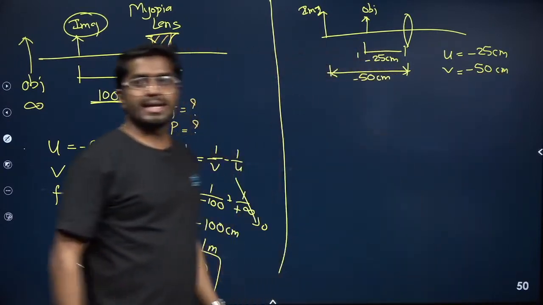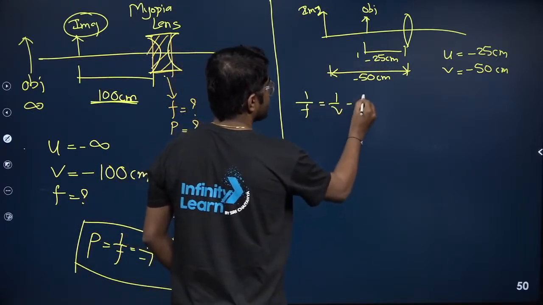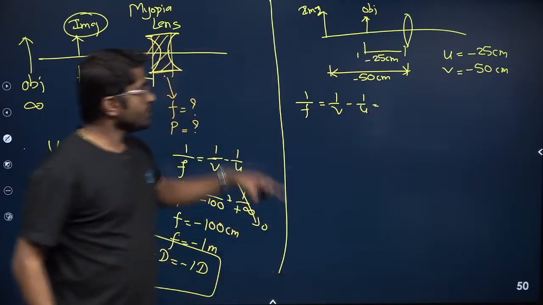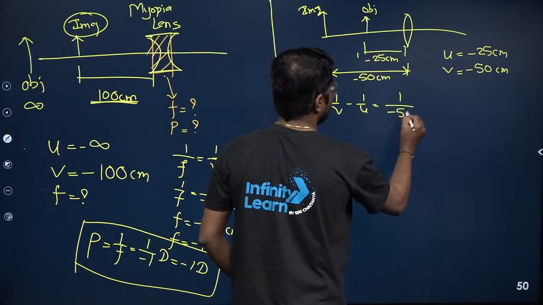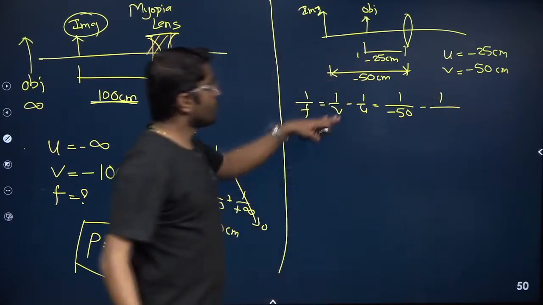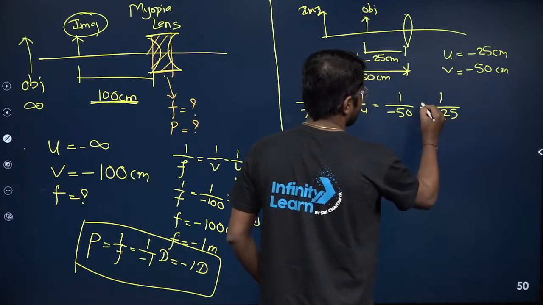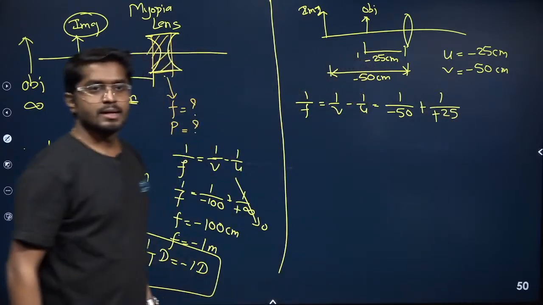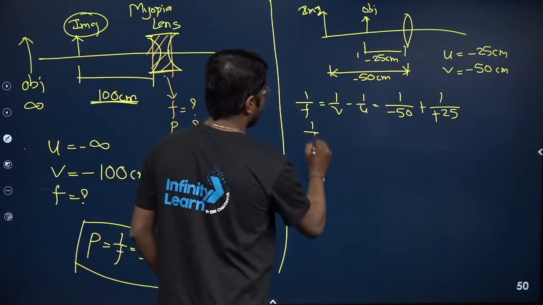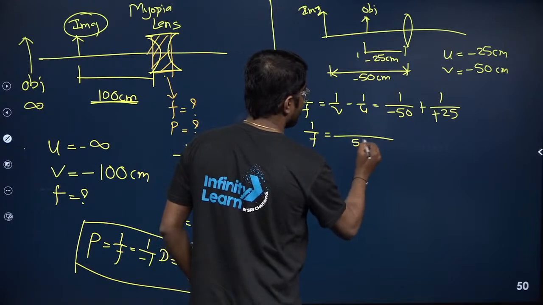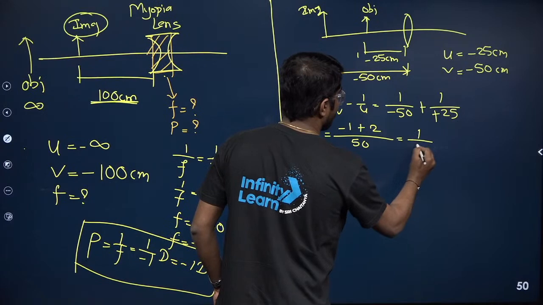So we have to find the focal length. How will you find? 1 by focal length is 1 by v minus 1 by u. What is v? Minus 50. So it is 1 divided by minus 50 minus 1 divided by, what is u? Minus 25. So this minus minus is plus. Correct. What is the LCM of 50 and 25? It is 50. So 1 by f is equal to minus 1 plus 2 over 50, which is 1 by 50.